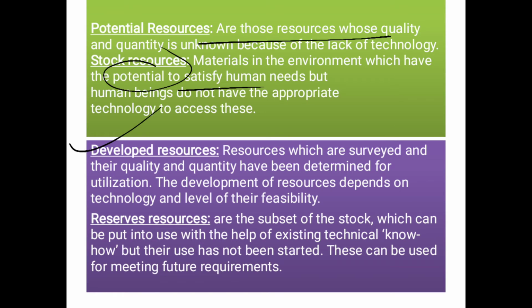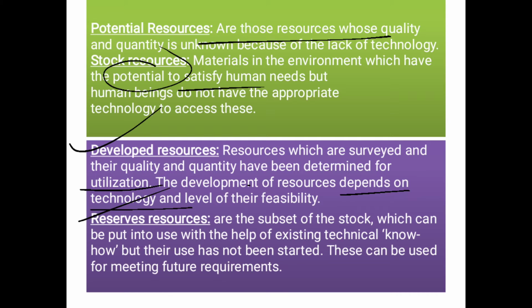Developed resources are those resources whose quality and quantity are surveyed and they are used for utilization. We are utilizing them, and it depends on our technology levels, means how we are using them. Again, reserve resources are those which are a subset of stock, means we keep them for the future generations.